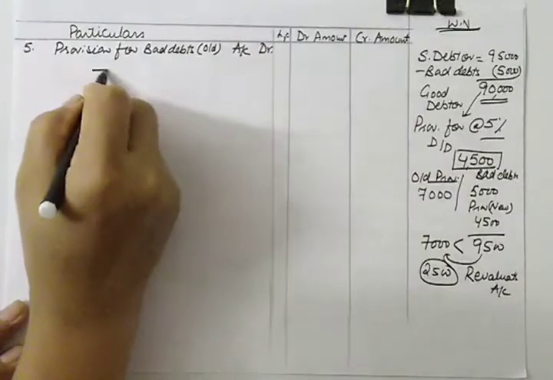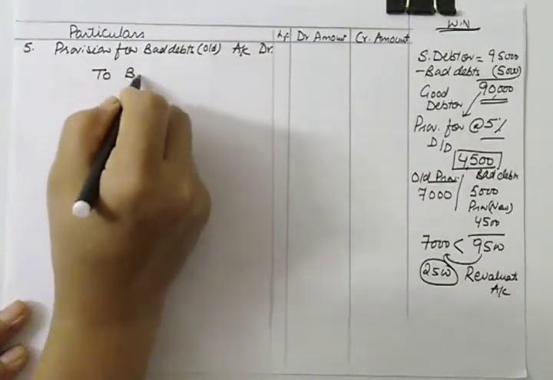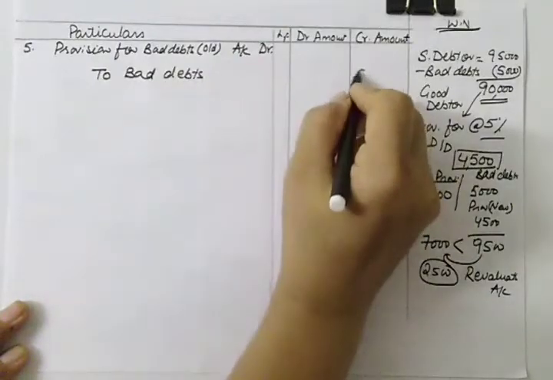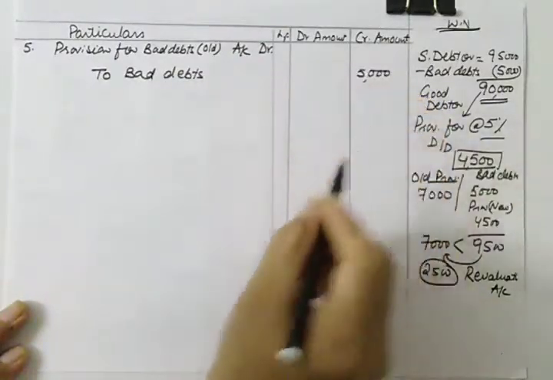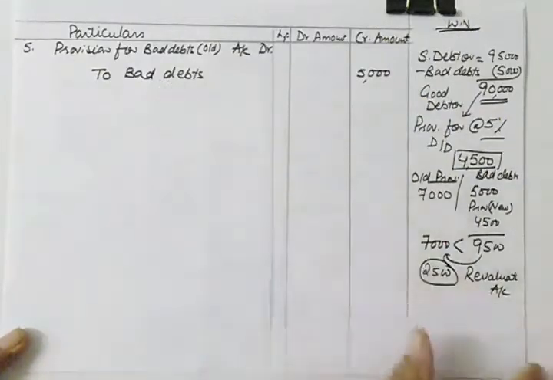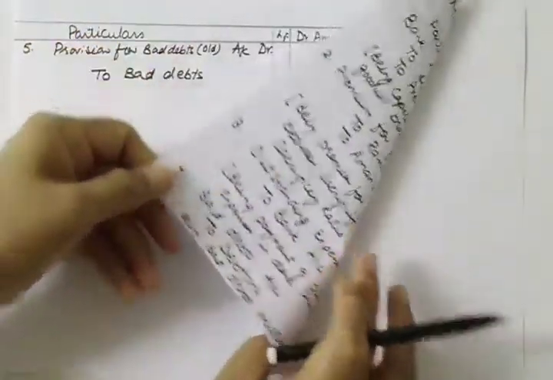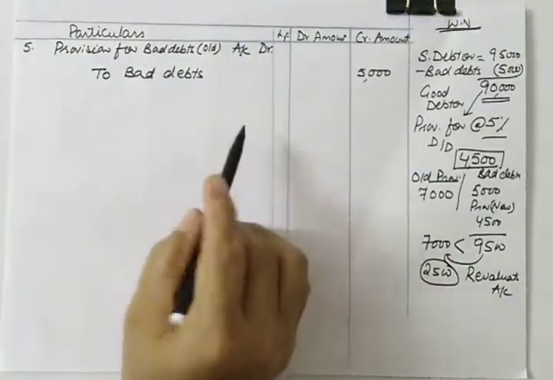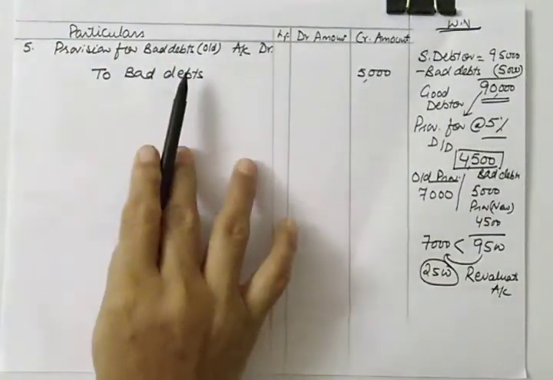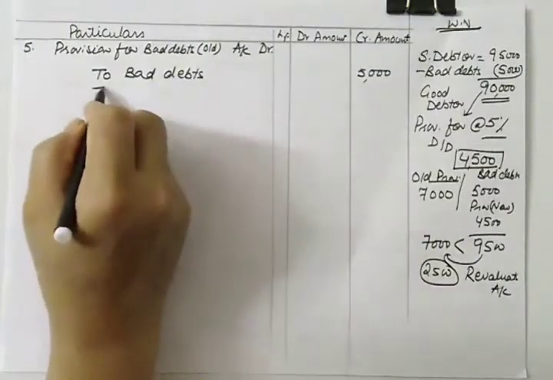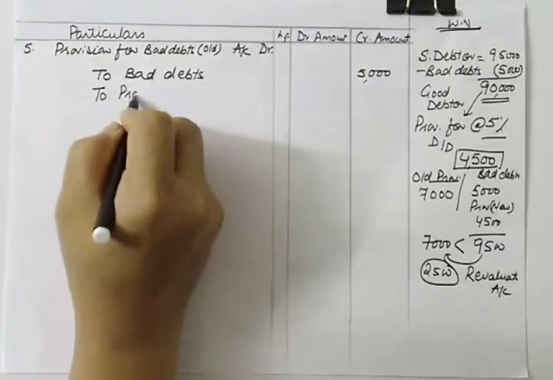Account debit to bad debts. Bad debts are 5,000. So bad debts will be treated twice. First, it will be deducted from the debtors, and journal entry bad debts account debit to debtors, and then they are to be written off. Because we are having provision, that's why we are writing it from the old provision. And moreover, you need to create a new provision.